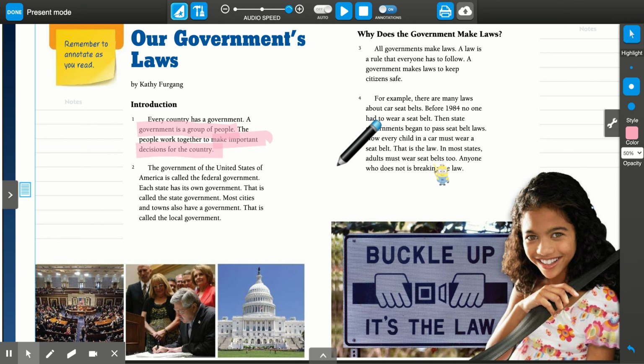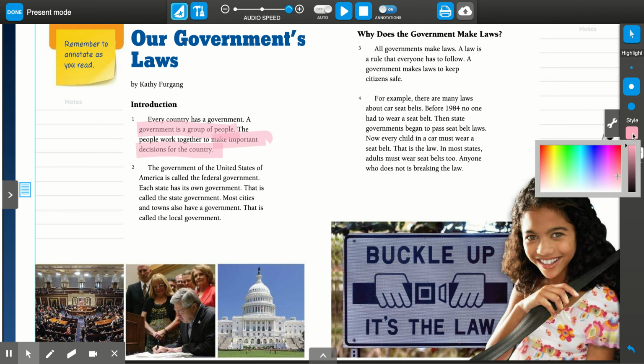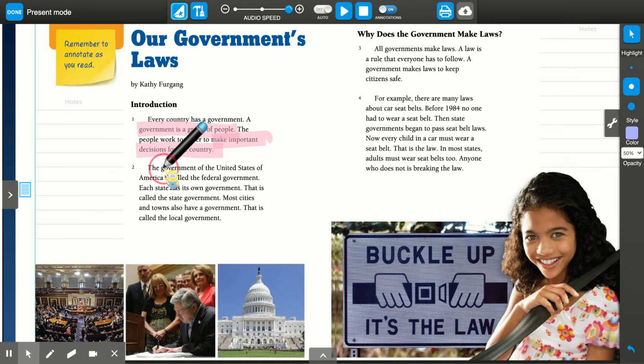All right, now I'm going to get a different color. We'll pick blue, purple. And we're going to look at the next paragraph. The next paragraph has some key details too. The first sentence says, the government of the United States is called the federal government. So it's telling me one of the governments is called the federal government. That's the government of the United States. So I'm going to mark that. And the name of it is federal government.